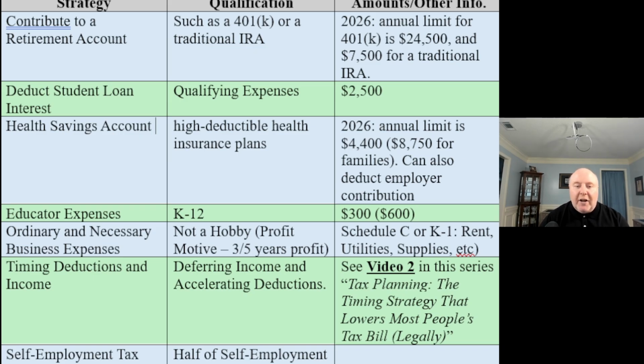So another area, deduct student loan interest. Okay, so if you have qualifying expenses that you took out loans for and they're qualifying loans, then you can deduct interest up to $2,500. The more that you put into a retirement account, and if you're able to take those student loan interest deductions, those are part of the adjustments. That is going to reduce our AGI. That's what we're trying to do here, right? We're trying to reduce our AGI, and there's two ways that we can reduce our AGI.